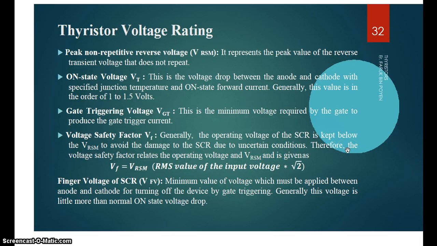Therefore the voltage safety factor of the operating voltage and VRSM is VF equal to the RMS value of the input voltage times √2. Then the latching voltage of the SCR is the minimum value of voltage which must be applied between anode and cathode for turning on the device using gate triggering.